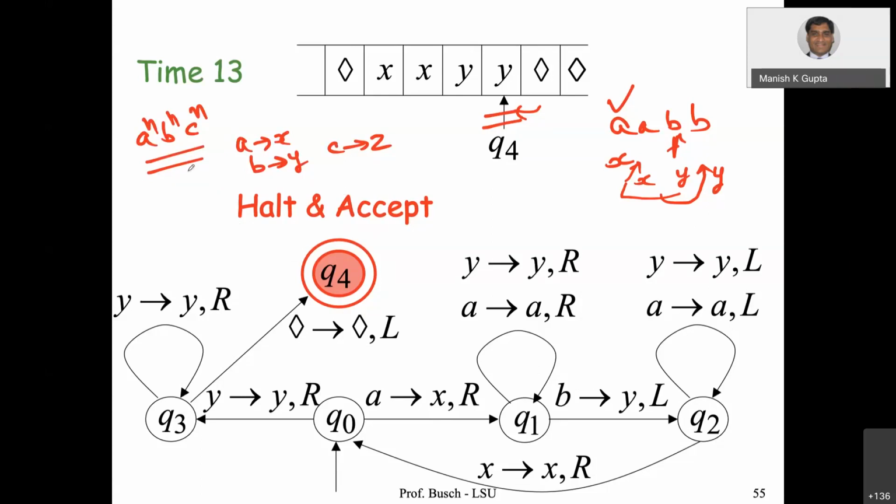You have to modify this machine somehow. Of course, you need to add more states. If the string is AA BB CC, read A, replace it with X, then move here, read B, replace it with Y, then move to C, replace it with Z. And then come back, hit X, then move to the next A, replace it with X, and so on. Like that you do, and you can construct the machine.